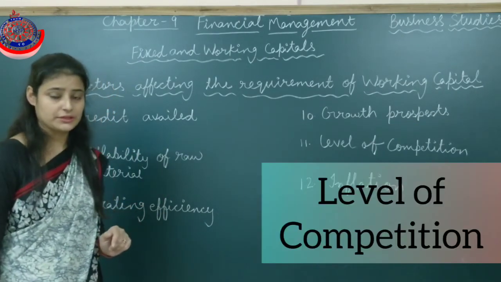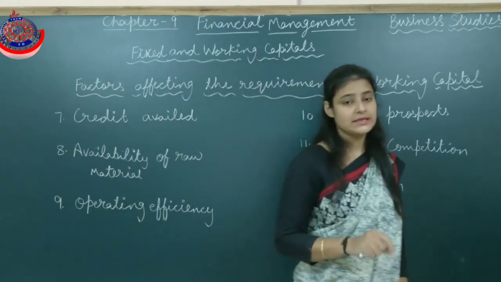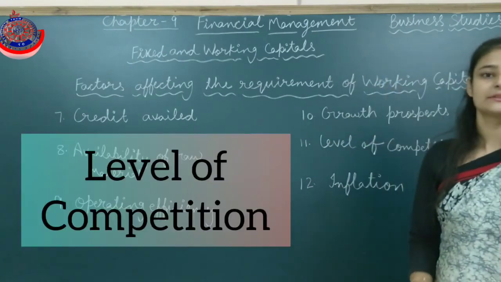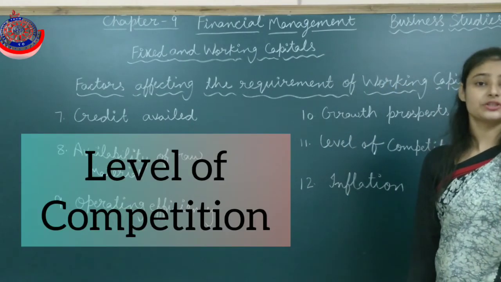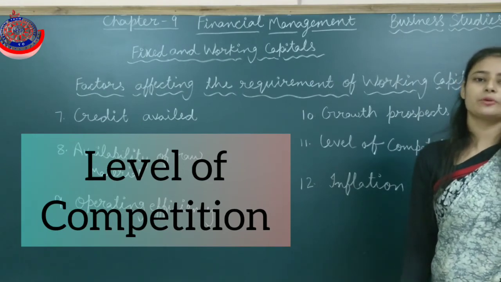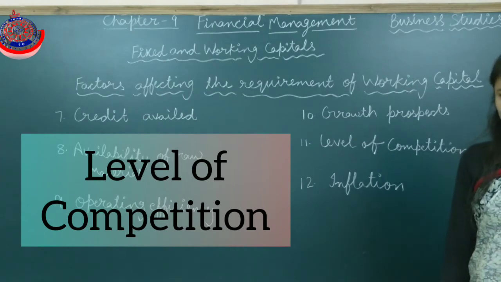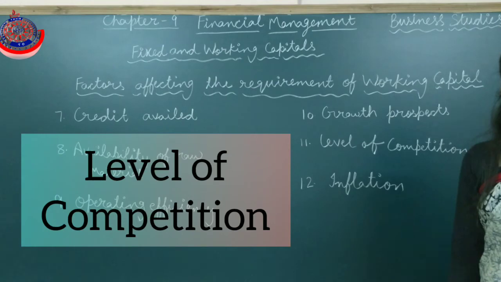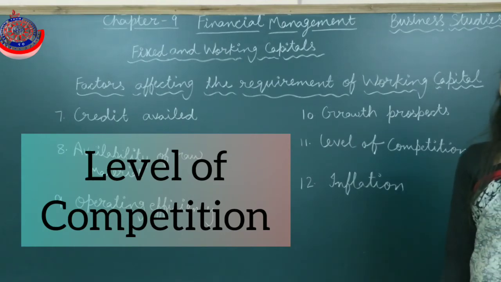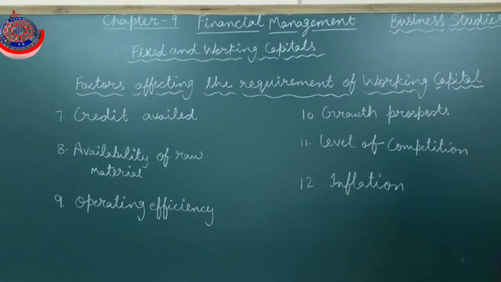Level of competition. If the competition is high for that particular product, in that case the company has to fulfill the urgent demand of the customer, and for that they need quick production, and for that they need an inventory. They should have a stock of that raw material and the stock of the finished goods, so that they can easily sell in the market. If the competition is high, in that case they need more working capital, otherwise less working capital.